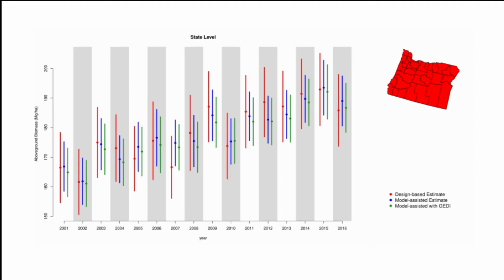We see how the green bands, the estimate incorporating JEDI LiDAR, don't seem to be any narrower than the blue bands. This indicates that the interpolated JEDI heights are not further improving estimates at this point. There are a few reasons for this. First, there is a significant amount of temporal misalignment. The JEDI observations are from 2019. We shouldn't expect 2019 JEDI LiDAR to aid 2001 biomass estimation because of the 18-year time difference between field measurements and the LiDAR collection. This misalignment diminishes as time goes on, but even in 2016, there doesn't seem to be much benefit.